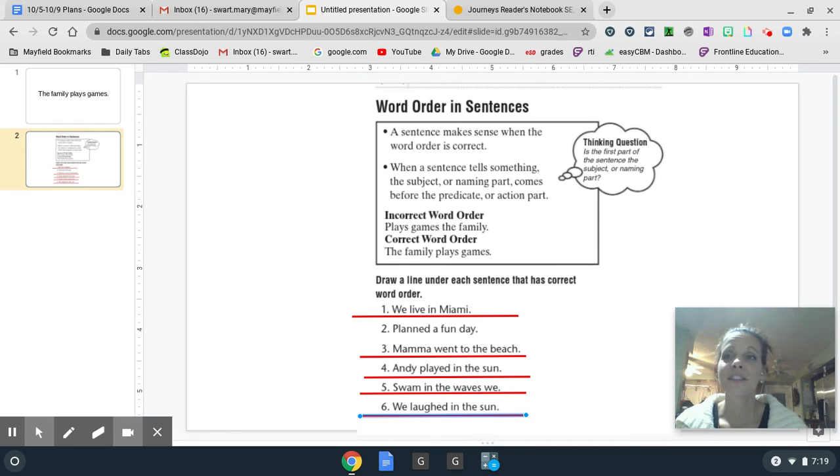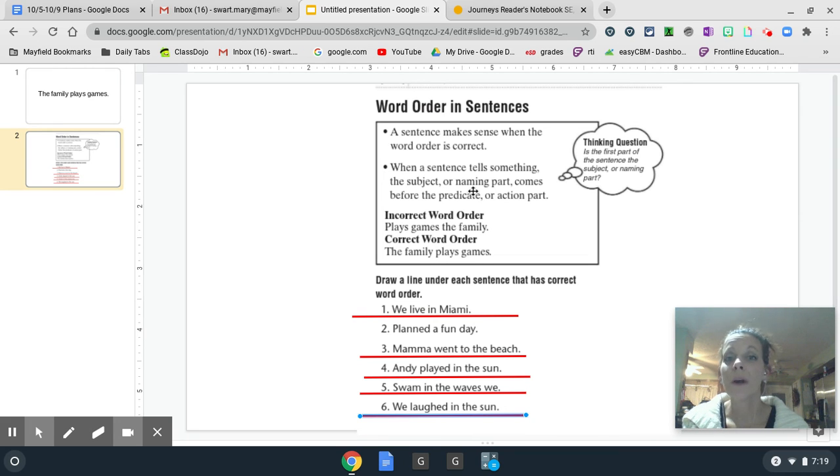My friends, you did such a great job of working on word order today. Remember, word order in sentences means a sentence makes sense when the word order is correct. We should be looking for our subject or naming part before our predicate or action part. Now it's your turn. In your reader's notebook, you're going to work on page 20.